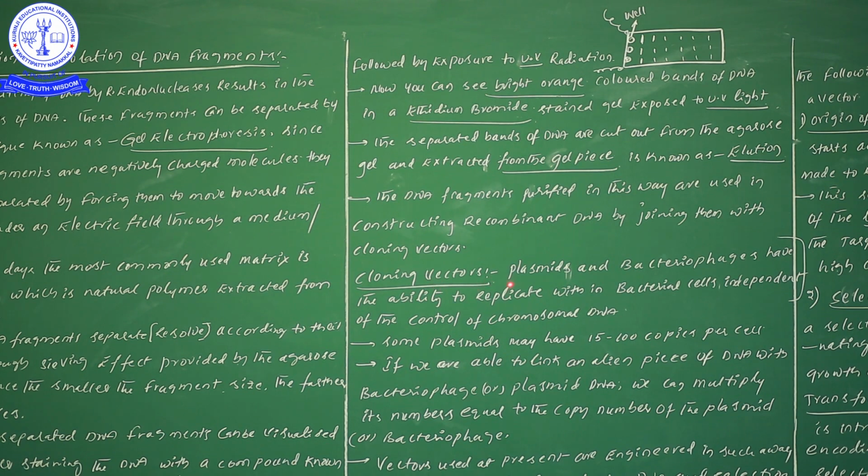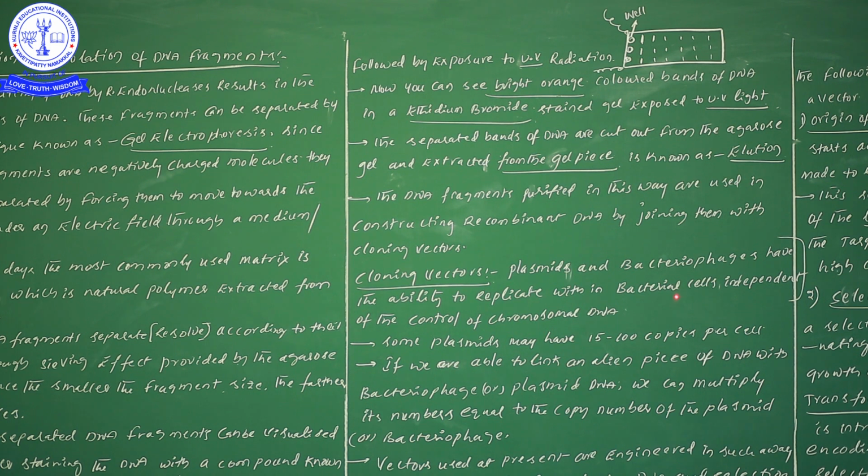So these cloning vectors, what are those? Plasmids are there, bacteriophages also are there, but they must have the capability to replicate, meaning doubling. Xerox, you know. Suppose you take one paper to the Xerox center, the same paper without any changes of writing and all, they will give one more paper likewise. That is only replication.